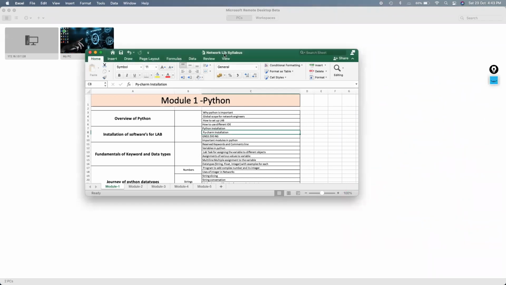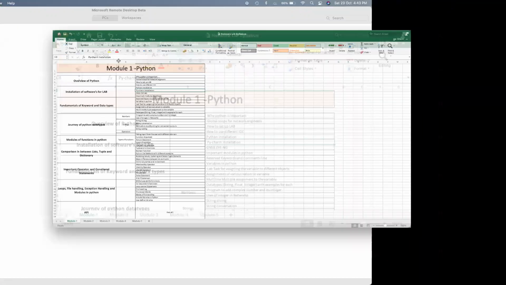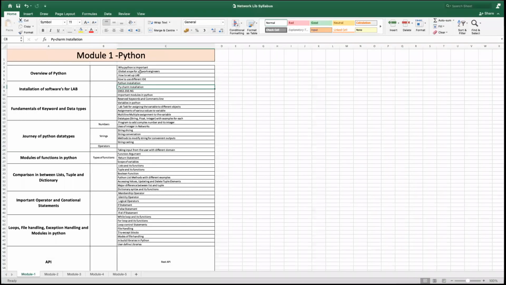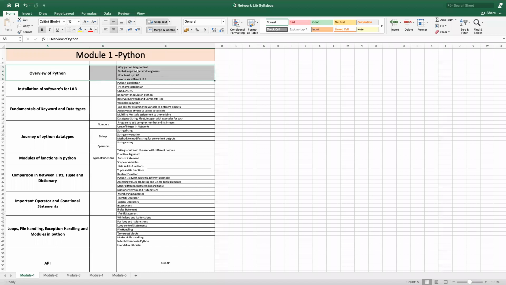So let's move ahead, or let's start from the first module that we have. The first module is the overview of the Python module. Now I believe this has been covered in the demo session only, so we're going to cover it in the first class as well. This will be the second part, how we can install our labs in GNS3, EVE-NG, and how we can install the Python IDE and all. So this will be our first or second class.